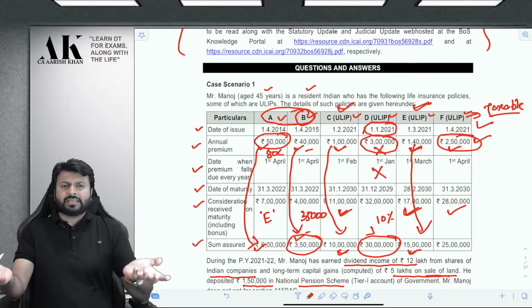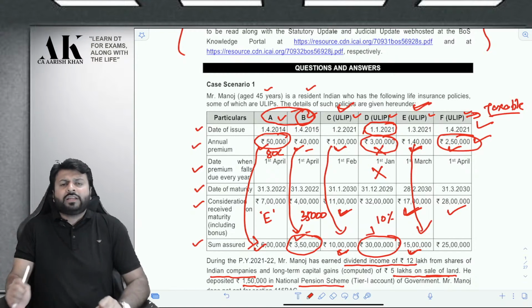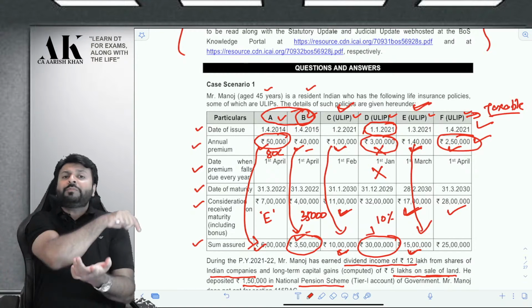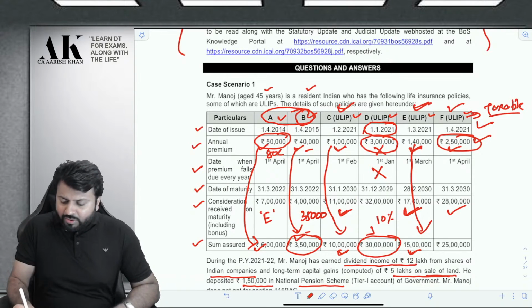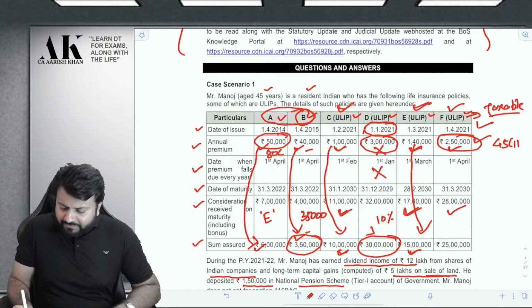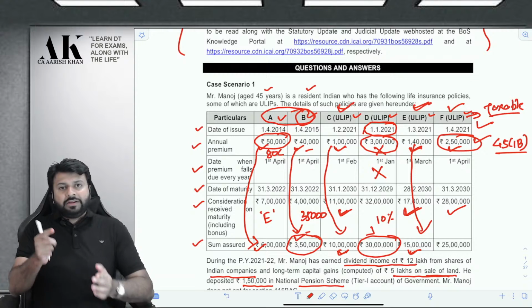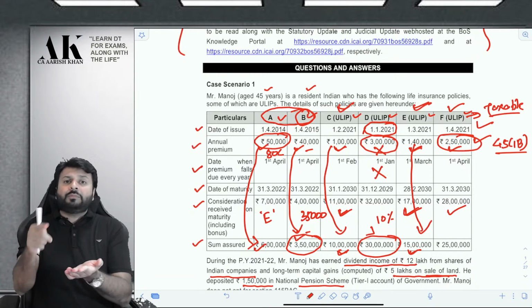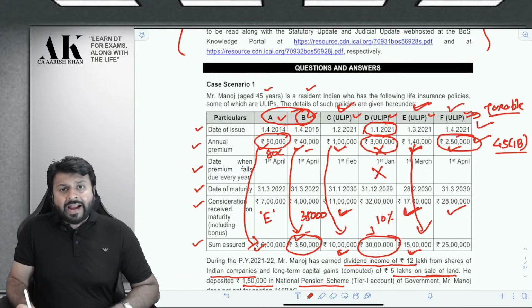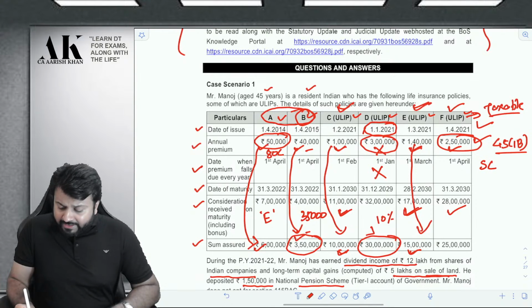So in both cases, the final amount is going to be 28 only. No, but it is better to make F as taxable, because F would be taxable under 45(1)(b). If ULIP is taxable, it will be taxable under 45(1)(b). And in 45(1)(b), what is the treatment? The sale consideration of 28 lakhs will be compared with the premium paid by the assessee.